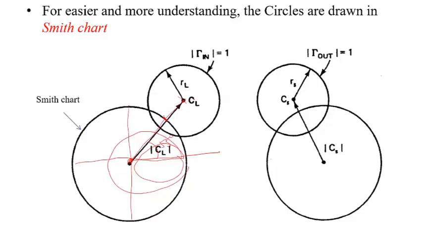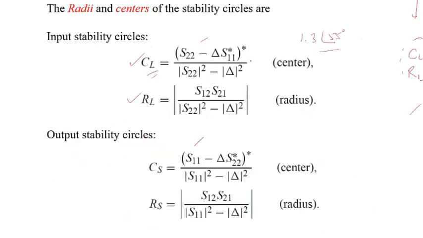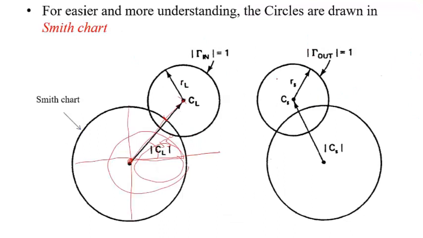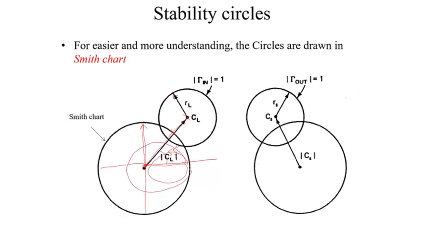Then this point will come, and let's say this value is 0.75. Then we have to draw a radius corresponding to 0.75. 0.75 does not mean 0.75 centimeter. It is 0.75 times the radius of the Smith chart.